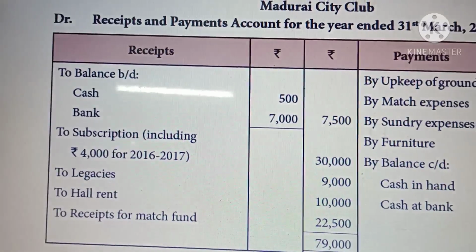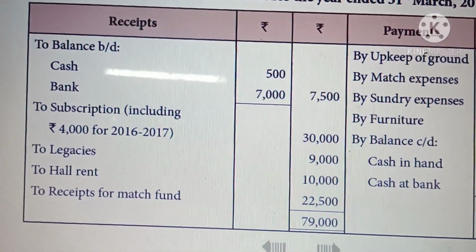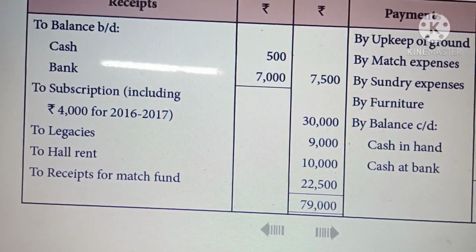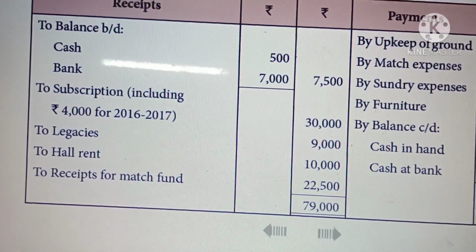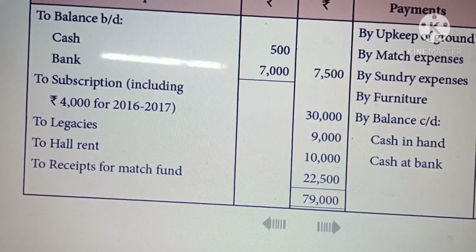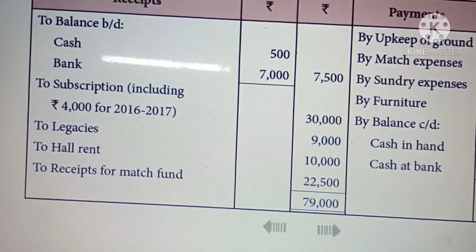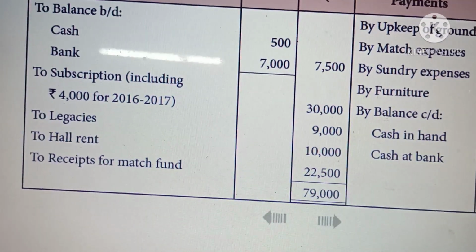opening cash in hand, 500, and bank balance 7,000. These two items we also show in the opening balance sheet. So opening cash in hand, cash at bank, investment, and outstanding subscription, all four items we are going to show on the asset side of the opening balance sheet. Then only one item is there in liability, that is match fund. That one we are going to put on the liability side.